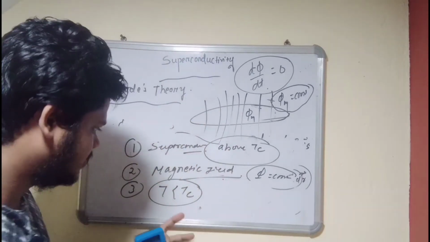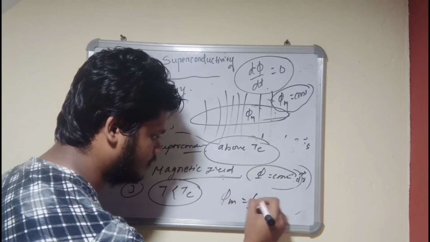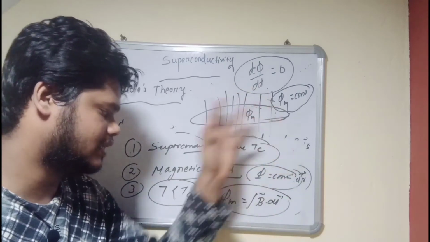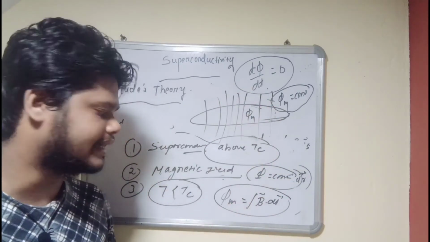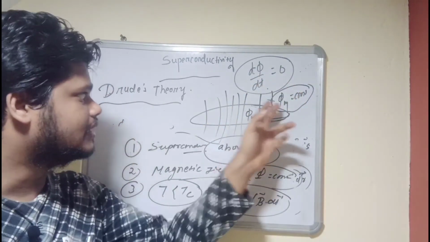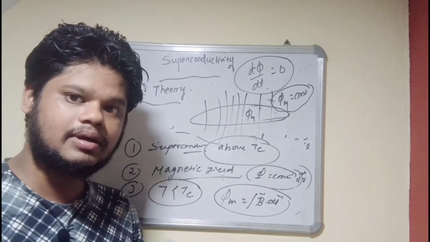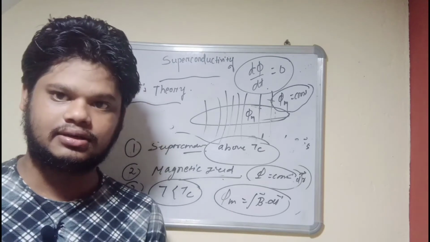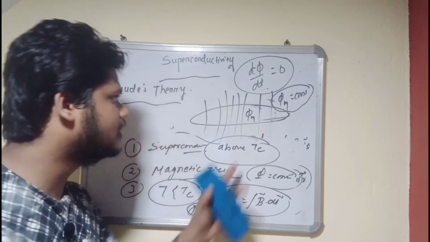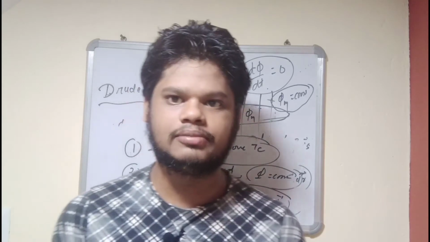Now if we change the magnetic field, we know that Φm equals the integral of B dot dS, that is the magnetic flux for this superconducting loop or superconducting ring. But we know that this is the condition for Φm: it will be constant no matter what happens, even if we remove the external B. So now if B external equals 0, it is still observed that Φm is equal to constant. But how can it be observed? How can Φm be constant?